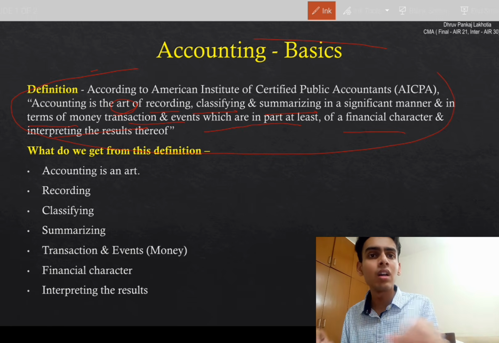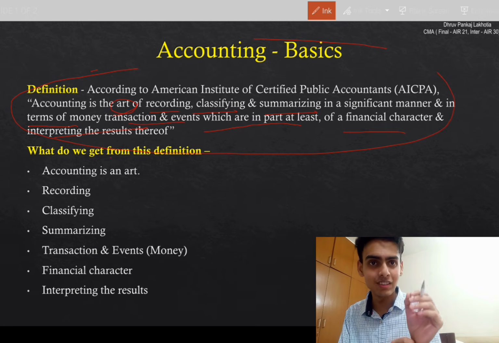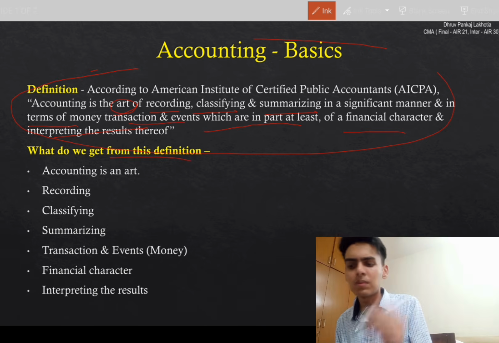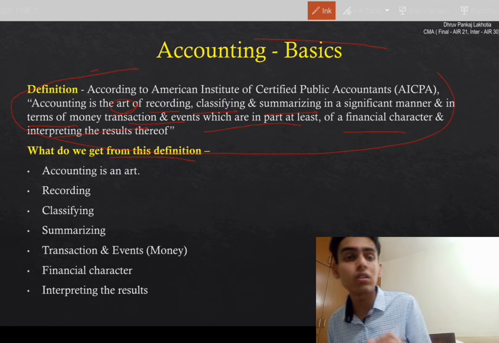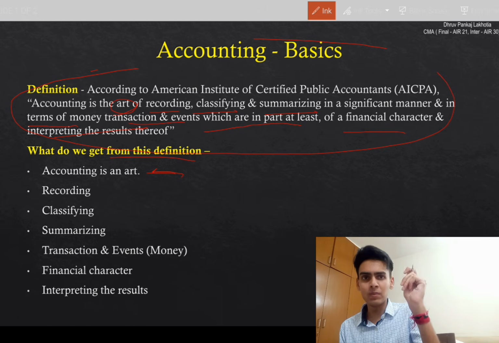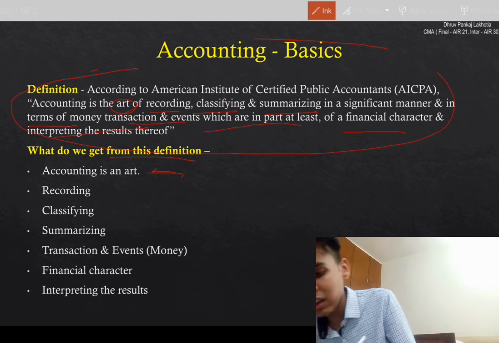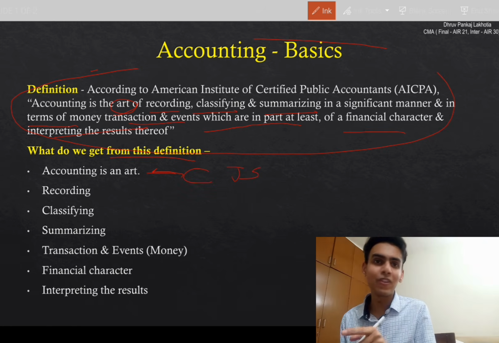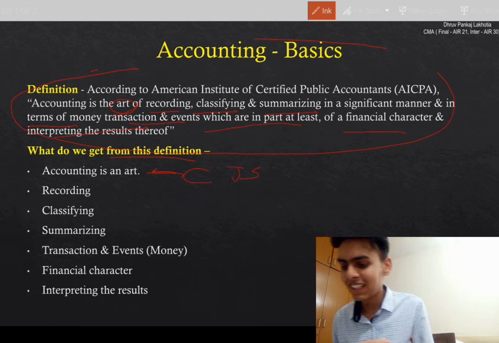This is our forte. This is what runs in our blood. Okay. So what do we get from this definition? This is a very summarized part. Accounting is an art. Why is it an art? Creativity, judgment, and skill. I don't have good handwriting to make that understandable.